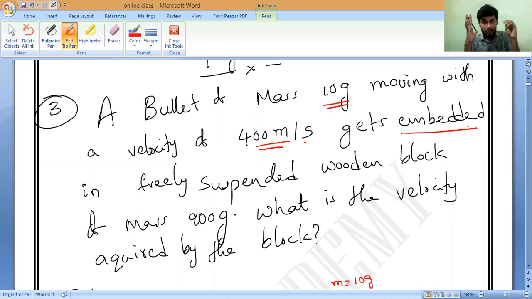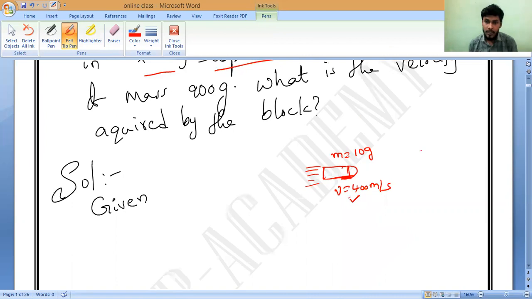It will come and be inside, it will be stuck. If I fire, it will stick inside the wood like that. It is embedded in a freely suspended wooden block. Freely suspended wooden block means somewhere I have kept a wooden block which is ready to move. If the bullet comes and hits, it will start moving.